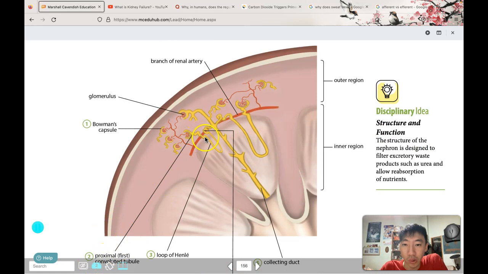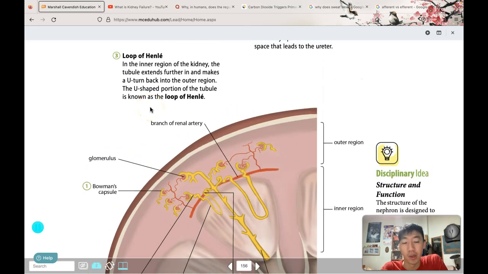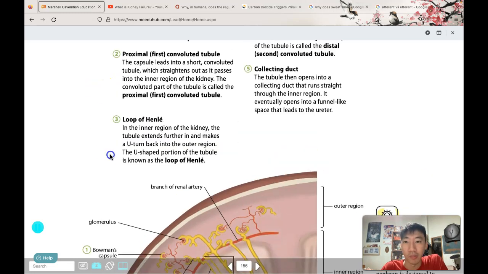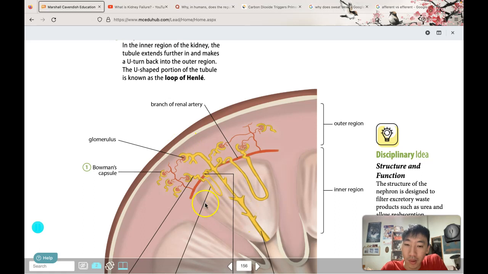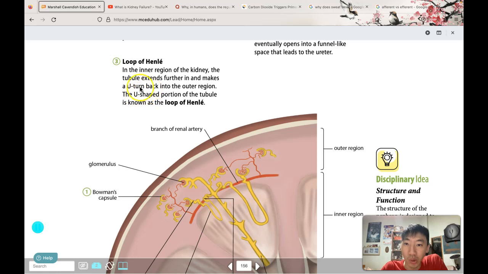It then goes down to this part over here. You see a U-turn, like a loop. This is known as the loop of Henle, named after the person who discovered it, Mr. Henle. Here the tubule extends further into this inner region, then makes a U-turn back out into the outer region. This is called the loop of Henle.